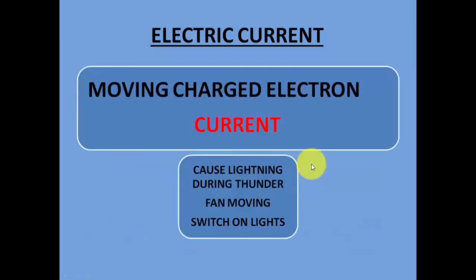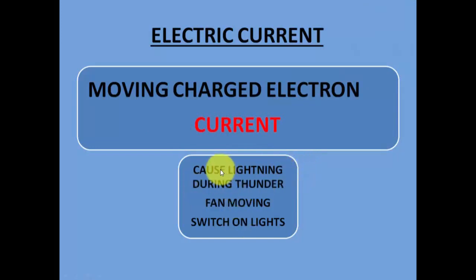Right? Let's move ahead. So what do we understand by electric current? How do we define electric current? Electric current is nothing but the movement of the charged electrons. This is called current. Right? And this electric current causes lightning.